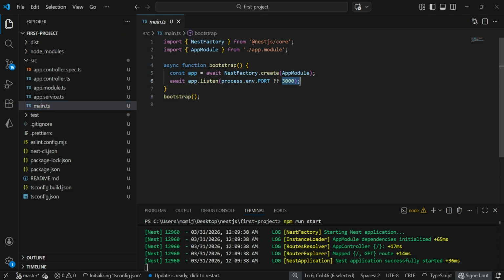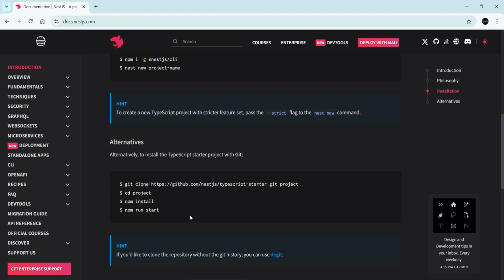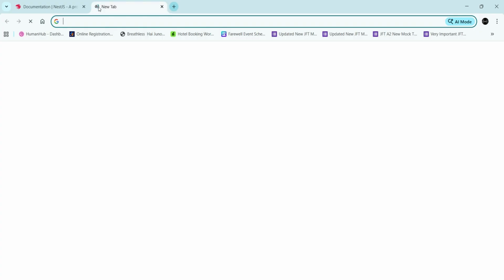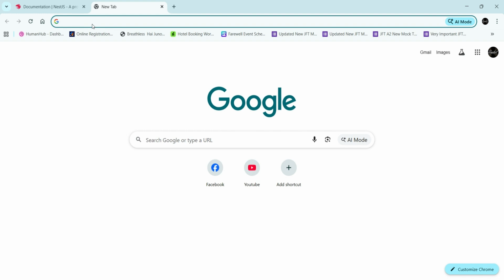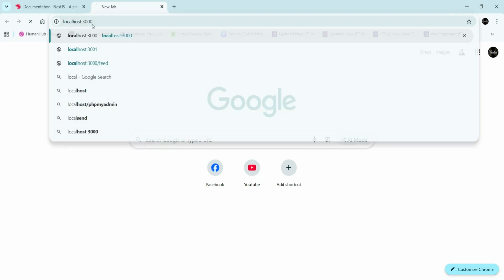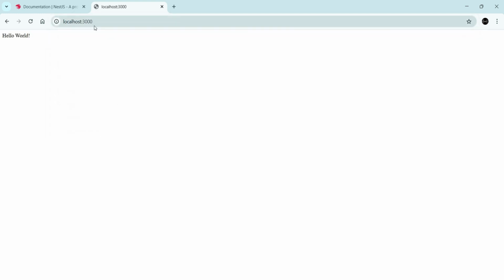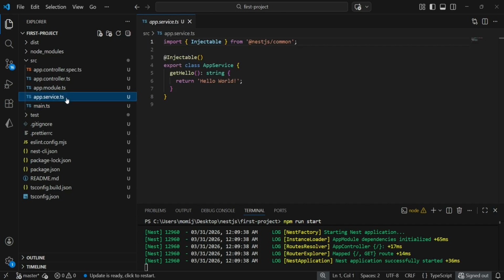It is 3000. So I'll go to the browser and type localhost:3000. And as we can see, it is showing me the hello world text, which is inside this app service.